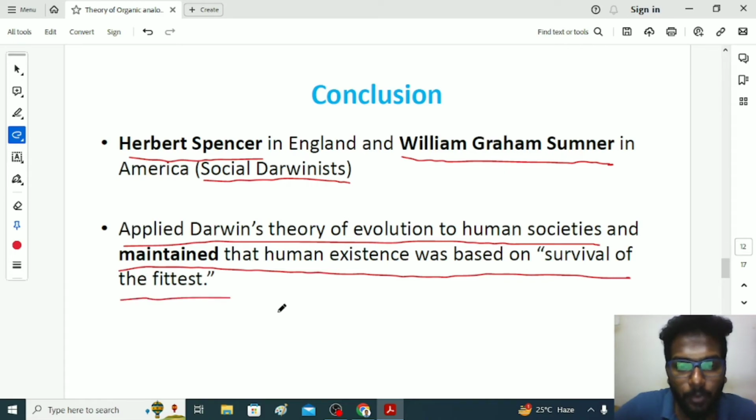For example, he talked about the dominant races who influence the other races. Those who have more capacity than the inferior races will dominate in the society and they will be occupying the power in the social system.